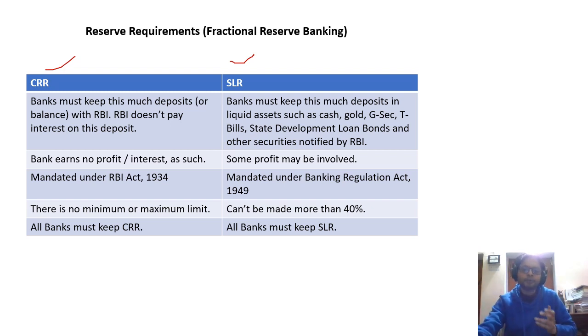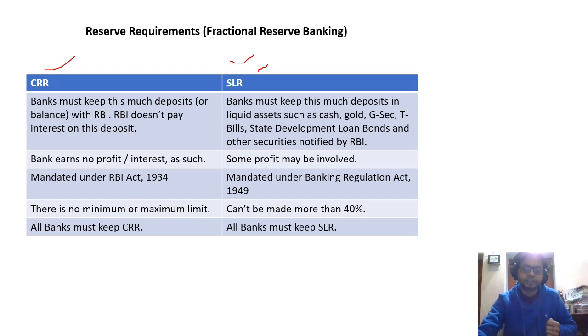So banks must keep these deposits in liquid assets such as cash, gold, treasury bills, state development loan bonds notified by RBI. And this security we were talking about in the previous slide: in the repo rate, while having an agreement, when a bank client is having an agreement with the RBI, it cannot place their SLR quota securities, government securities.